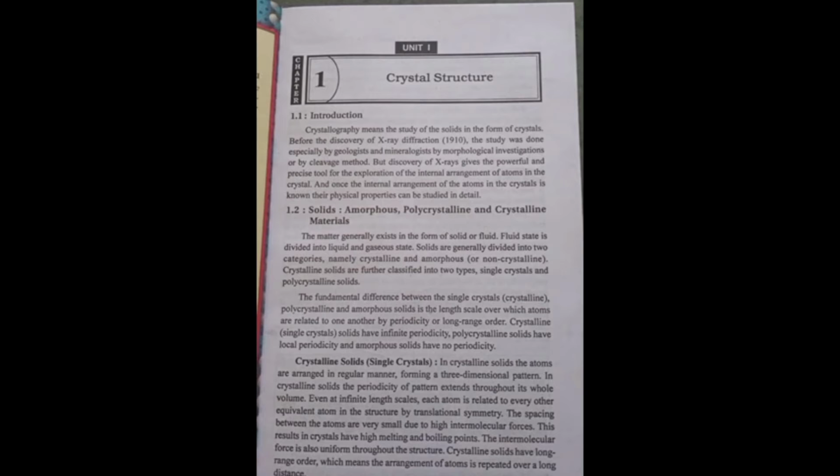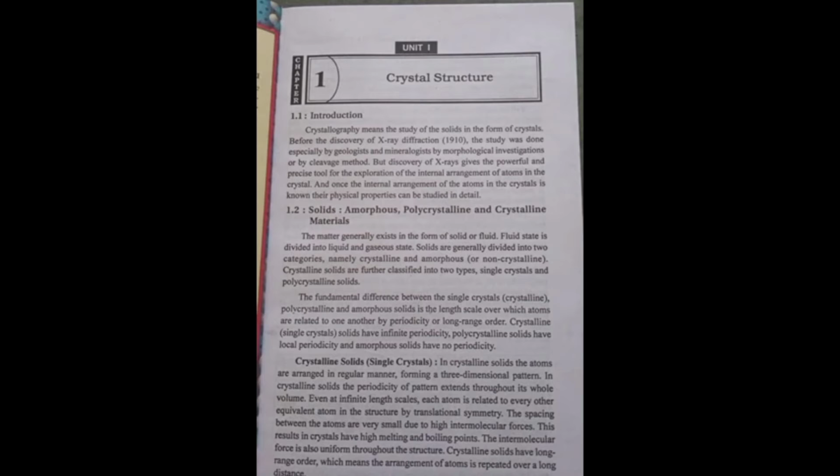This is your book point. First is the crystalline solids, single crystal. In crystalline solids, the atoms are arranged in a regular manner, forming a three-dimensional pattern. In crystalline solids, the periodicity of the pattern extends throughout its whole volume. Even at infinite length scales, each atom is related to every other equivalent atom in the structure by translational symmetry. The spacing between the atoms is very small due to high intermolecular forces. This results in crystals having high melting and boiling points.